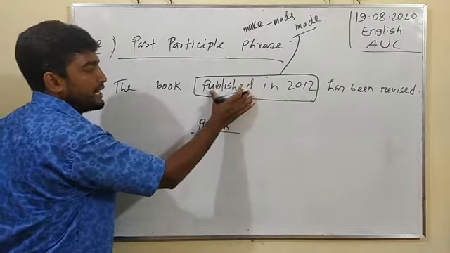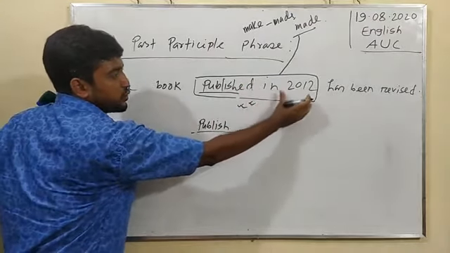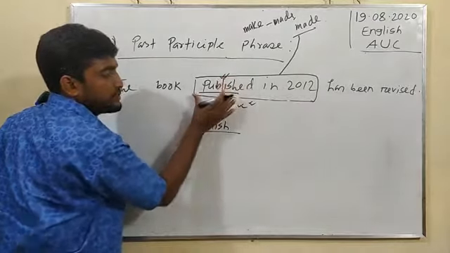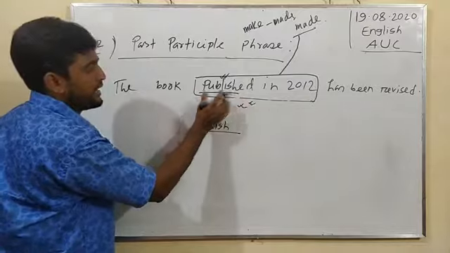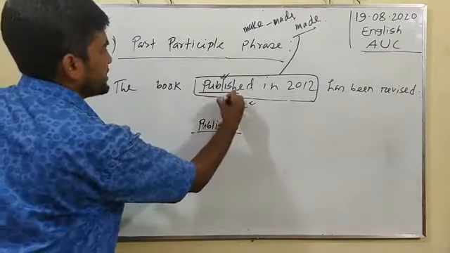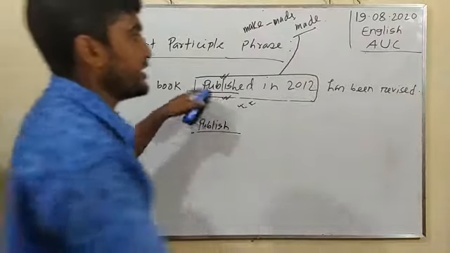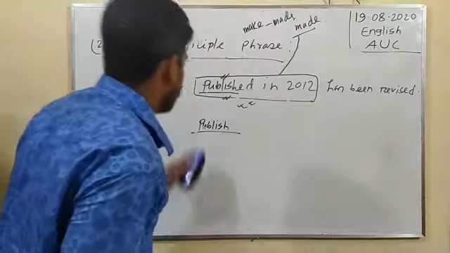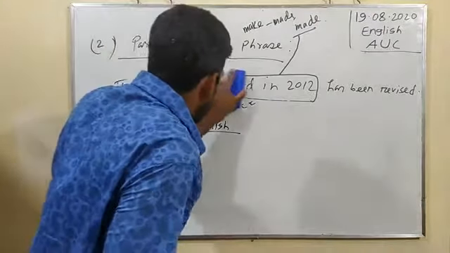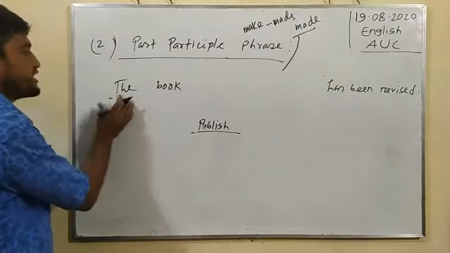In this sentence, published in 2012, published has been given as the past participle form of the verb. But the main past participle form here is revised. That is why we have to exclude the phrase to indicate a meaningful sentence.